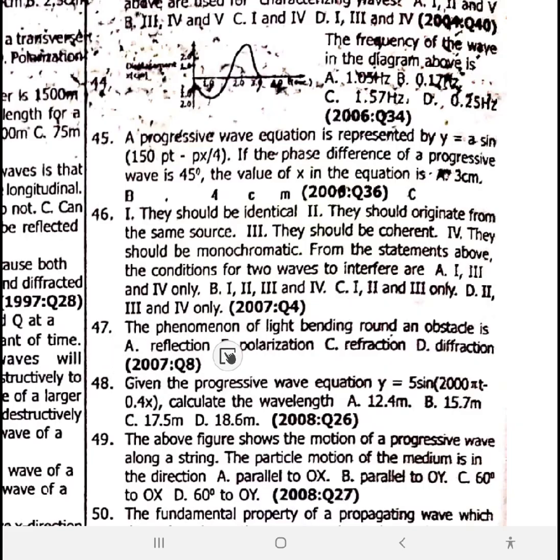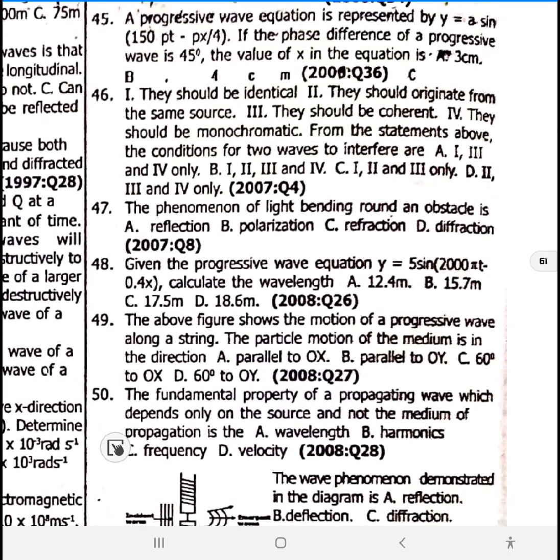Option A. 47. The phenomenon of light bending is called diffraction. Bending of wave is diffraction. The phenomenon of light bending around an obstacle is called diffraction. 47 is option D. 48 has to do with calculation.